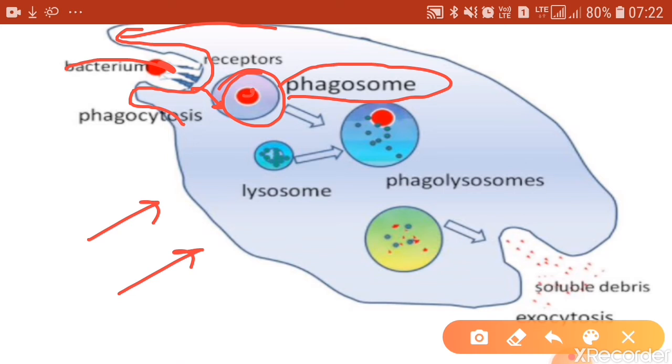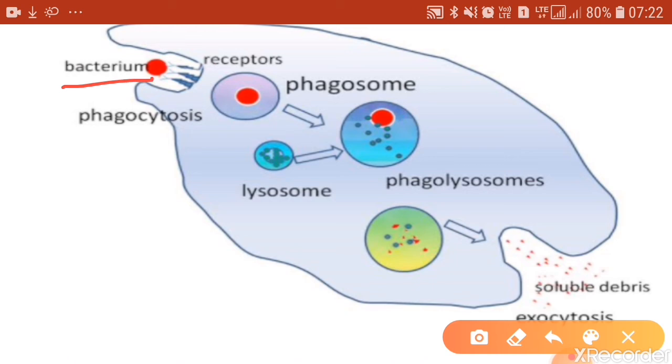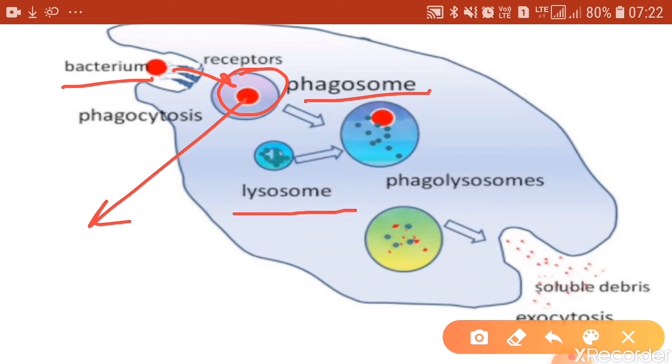When the sac-like structure fuses with the lysosome, because the food shown in this diagram is the food of amoeba, it is the bacterium, right? Once the food has been taken and packed into a sac-like structure, the food inside the phagosome has to be digested. For digesting it, the lysosomes present in the cell will fuse with the phagosome. Lysosomes, as I said, contain powerful digestive enzymes.